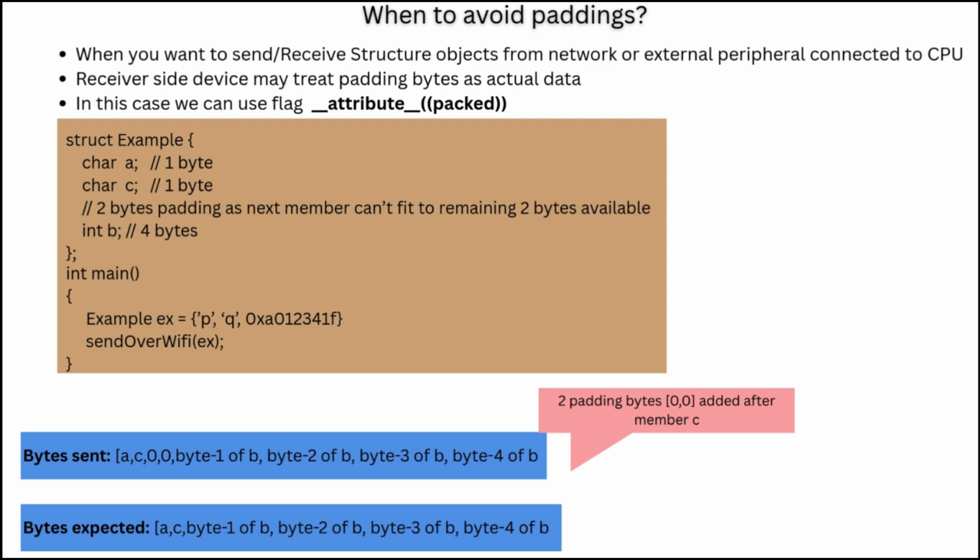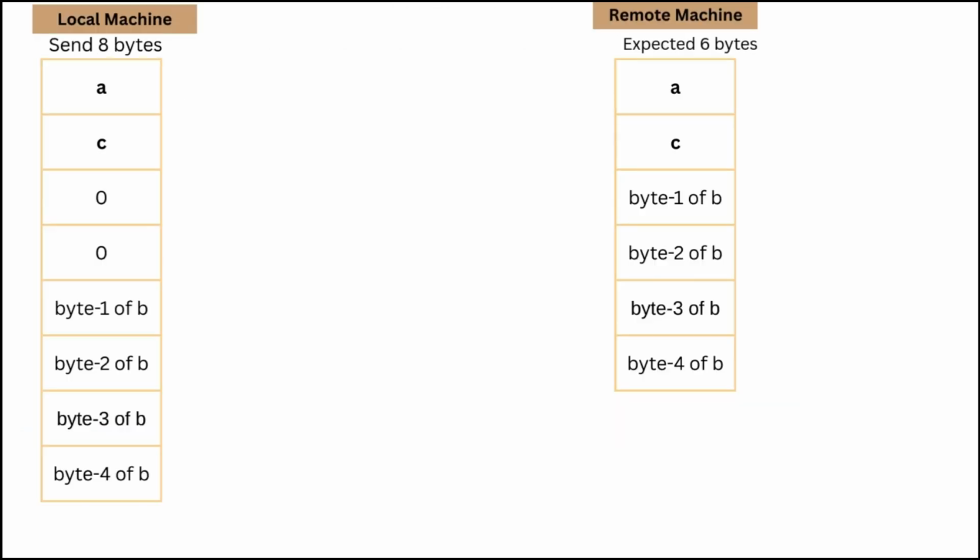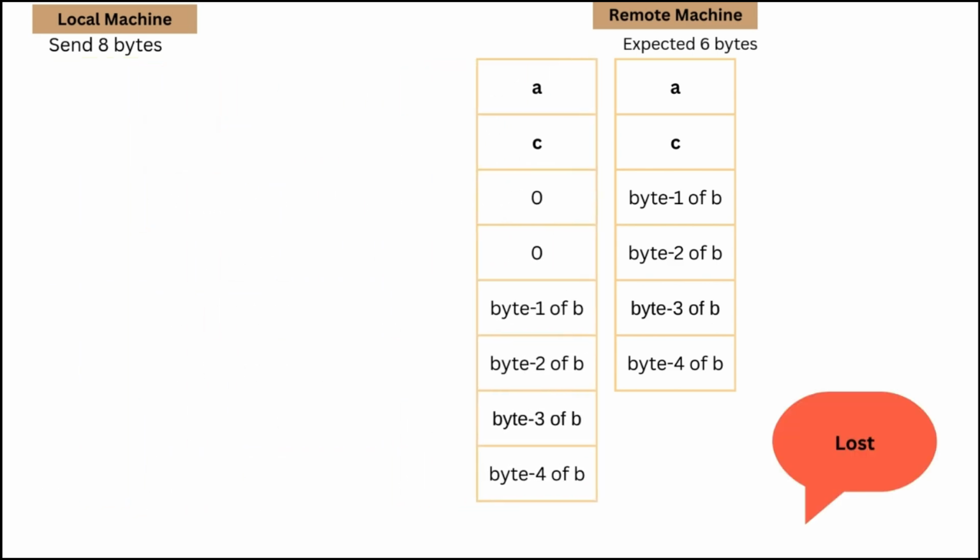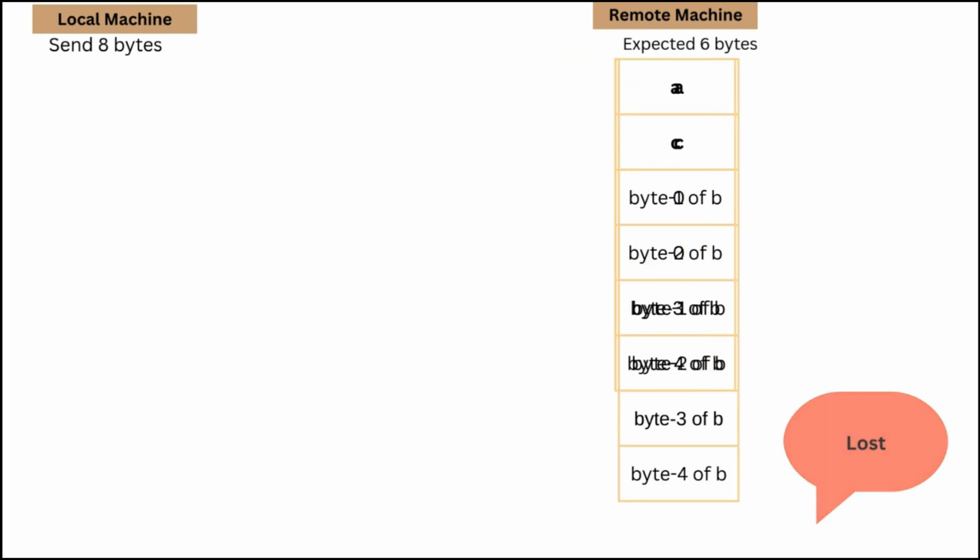So let's see with one animation. For example, the local machine will send 8 bytes including 2 paddings, but the remote machine is expecting 6 bytes only. It is not expecting the paddings. Okay. So let's see one animation. For example, you can see that the last 2 bytes will be lost because of paddings.